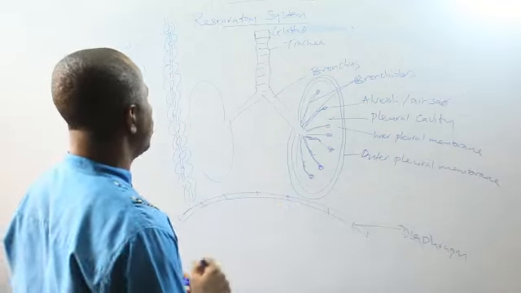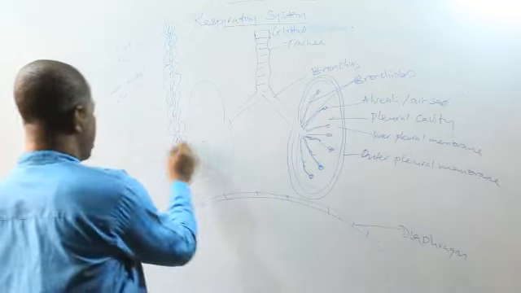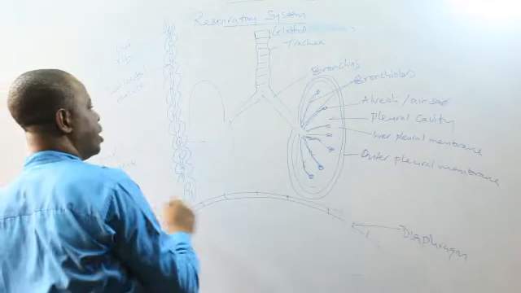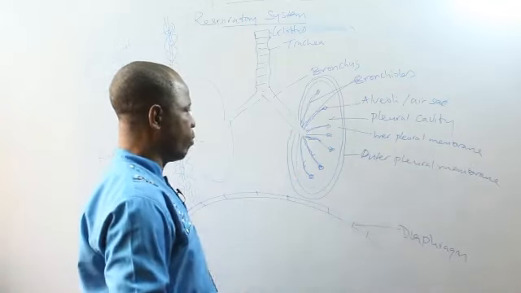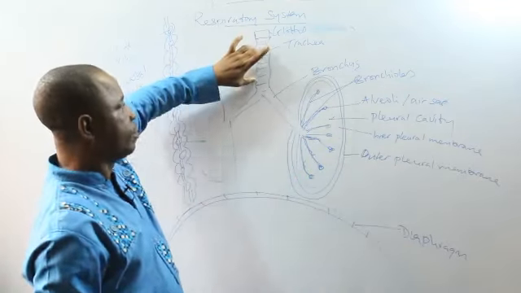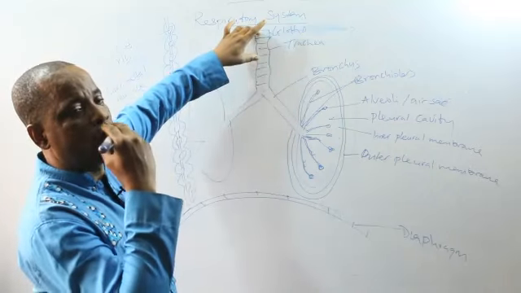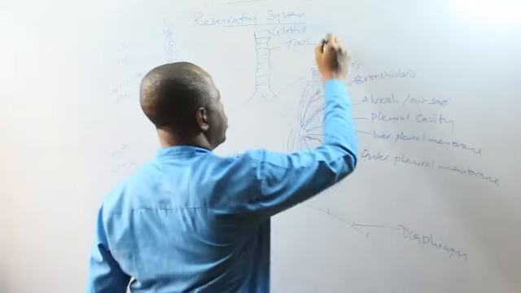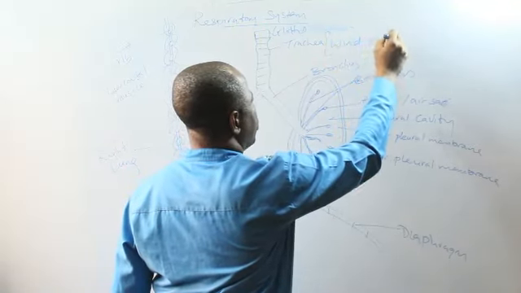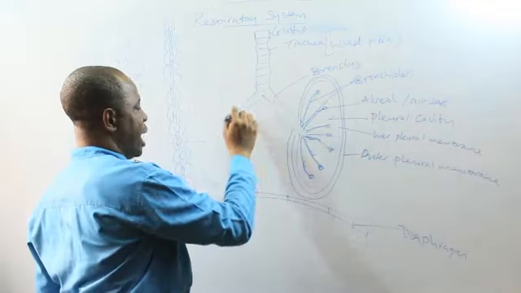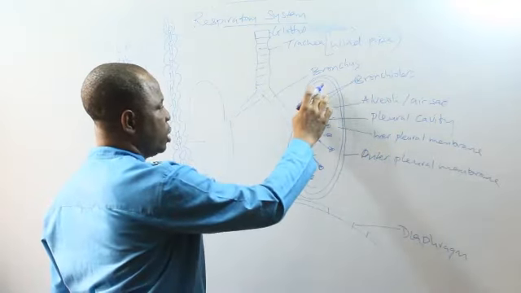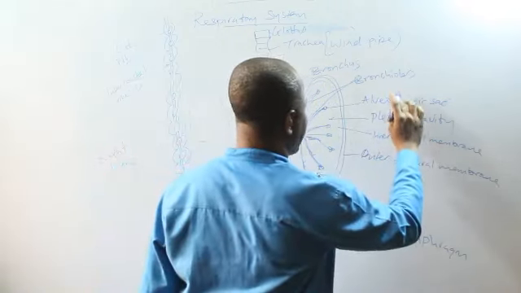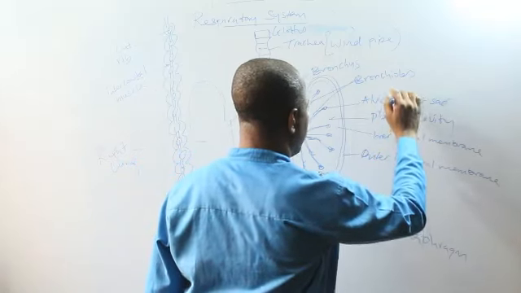So now this is the structure of the respiratory system. This one now is called the right lung. But the left lung, I've broken it into structure for you to see. You have the trachea, the glottis with the epiglottis and then the buccal cavity of the mouth. The trachea is also called the windpipe. Then to the bronchus, plural bronchi. Then to the bronchioles. Then to the air sacs or alveoli, singular alveolus.